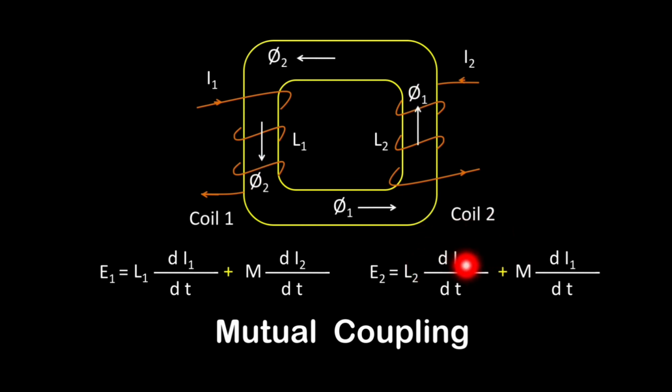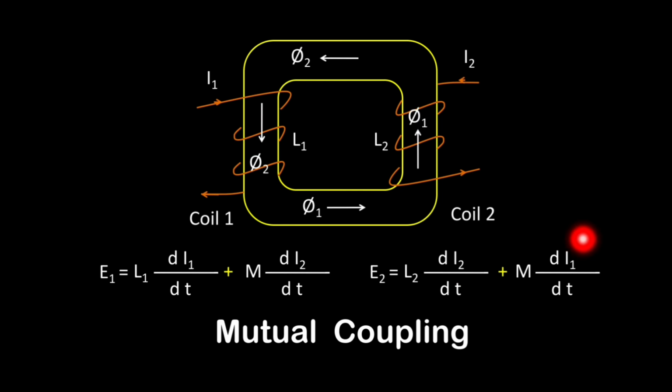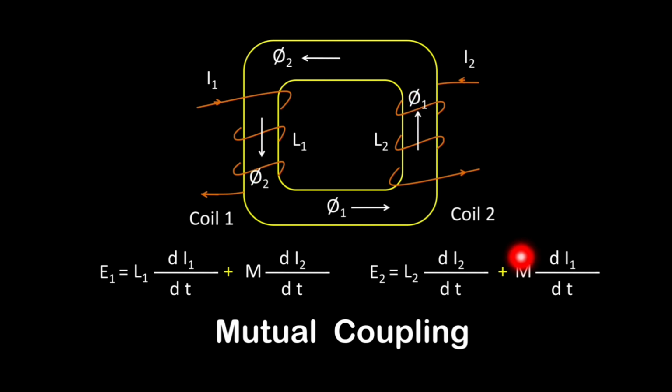Because these two induced EMFs, the self-induced EMF and the mutually induced EMF, are getting added with each other, because the direction of flux is the same for both the coils. So this is the equation for coil number 1 and this is the equation for coil number 2.